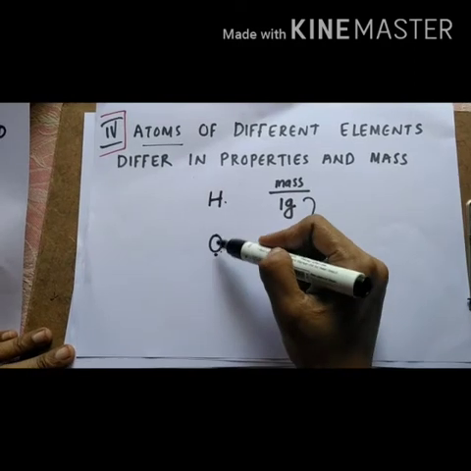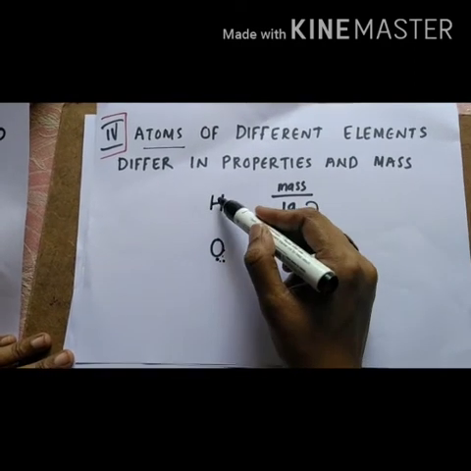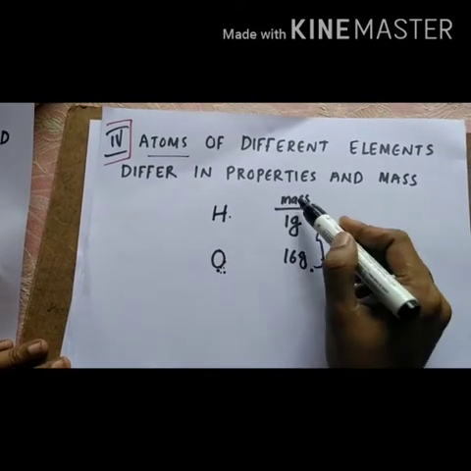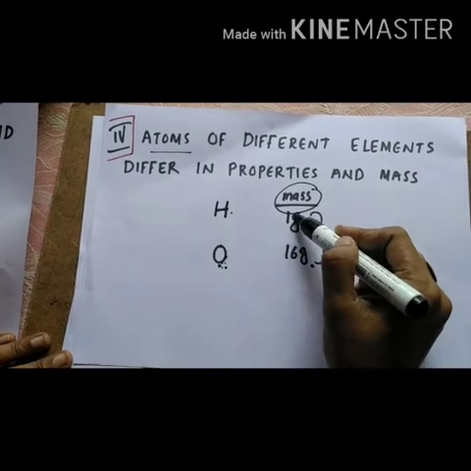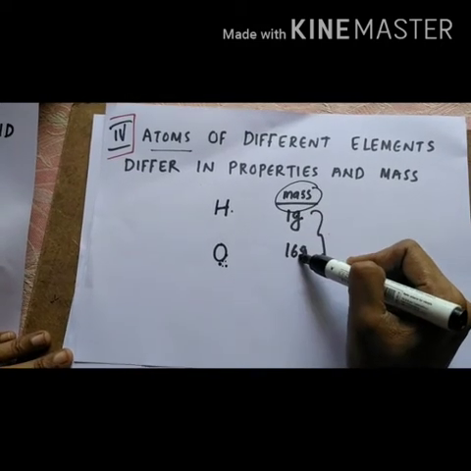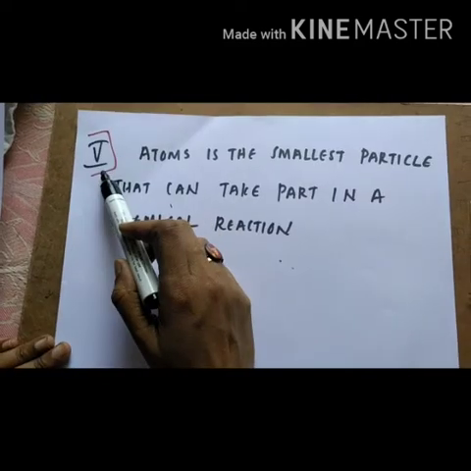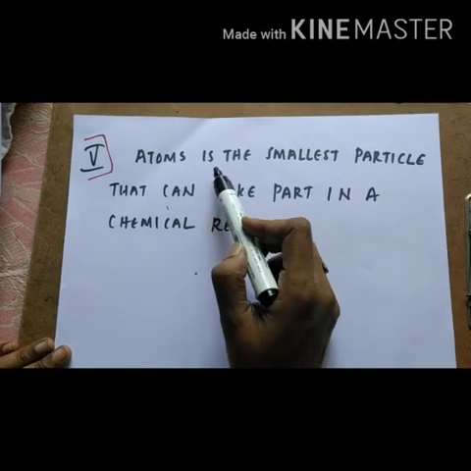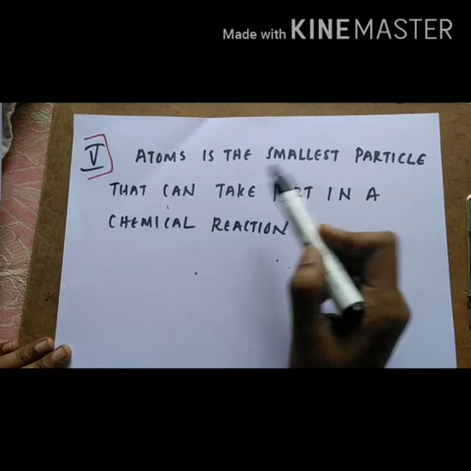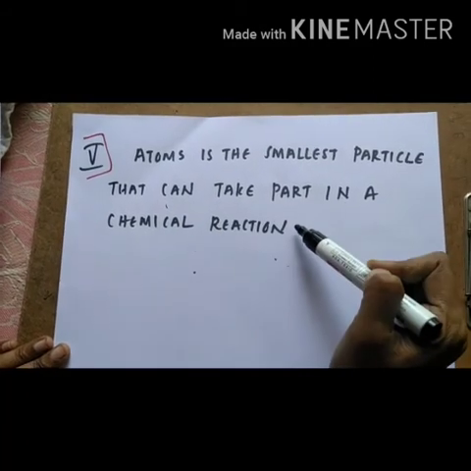Hydrogen and oxygen atoms are different elements. So the properties of hydrogen and oxygen, here the property is mass, the mass of hydrogen and oxygen is different. And the fifth postulate is, atom is the smallest particle that can take part in a chemical reaction. That we know.